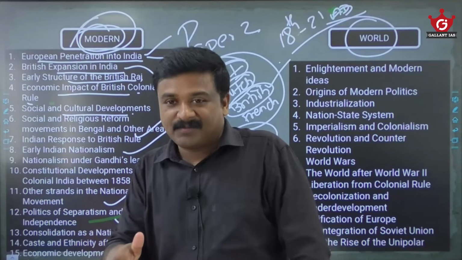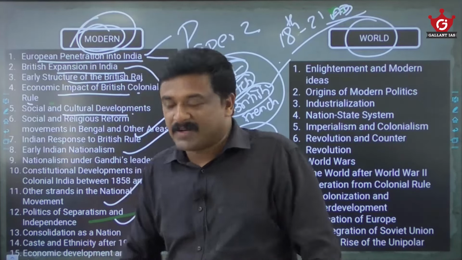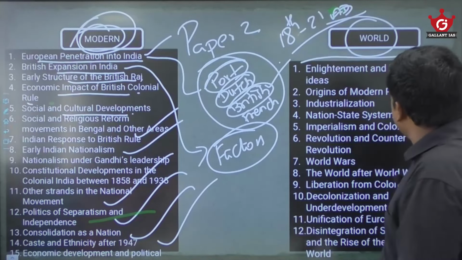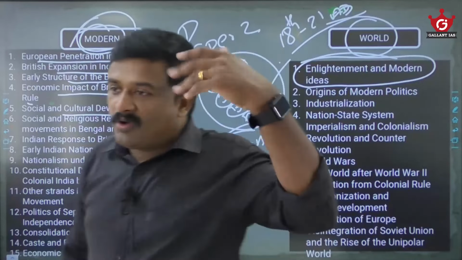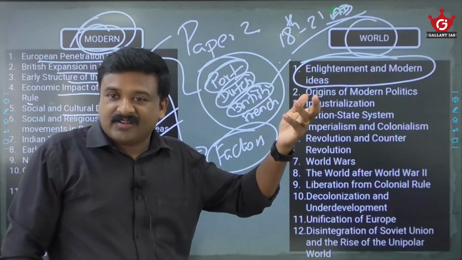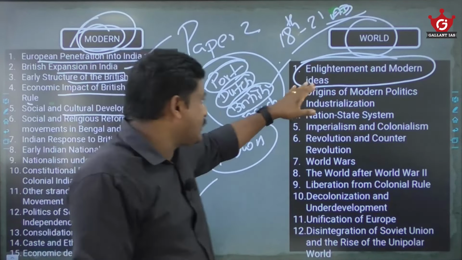Contributing both sides, mutually benefiting: benefiting your optional, benefiting your GS preparation. Coming to world history, limited modules are there. You see enlightenment, modern ideas, the European awakening, intellectual awakening. Then the world of modern science and technology. So the first is about enlightenment.